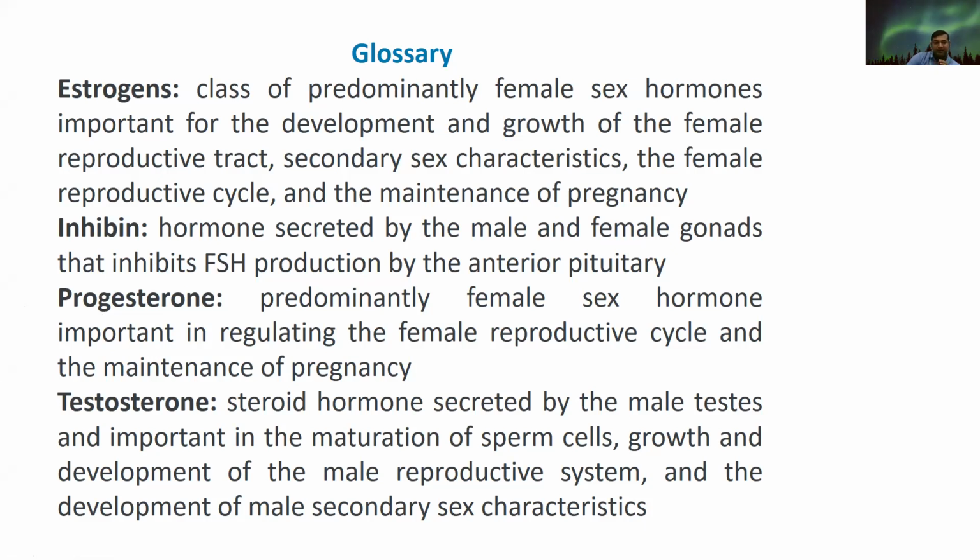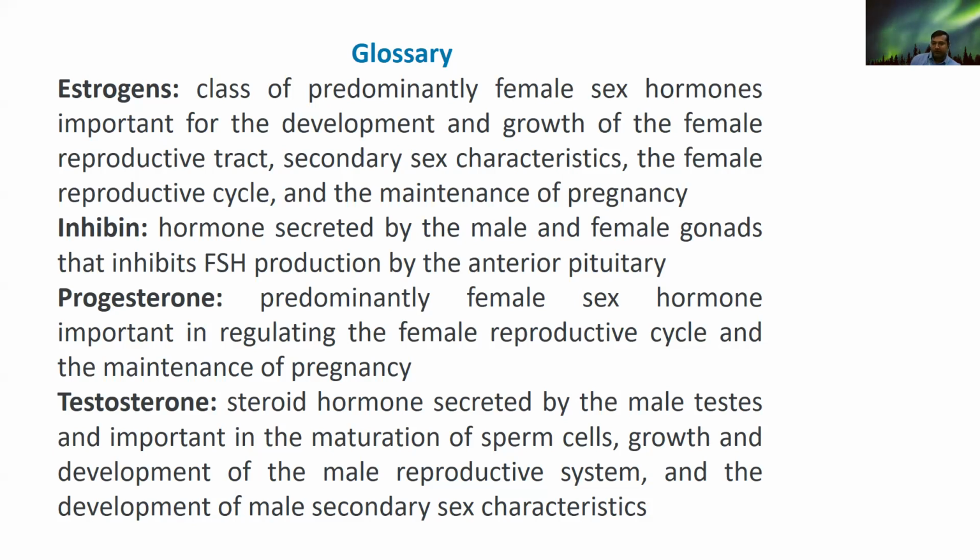progesterone. Likewise, progesterone is a predominantly female sex hormone and important in regulation of the female reproductive cycle, and it is also said to be the hormone of pregnancy because it maintains the pregnancy. Likewise, the last hormone is testosterone.